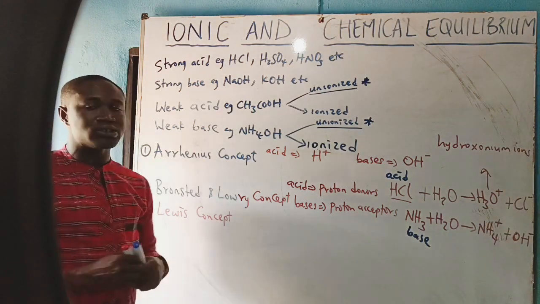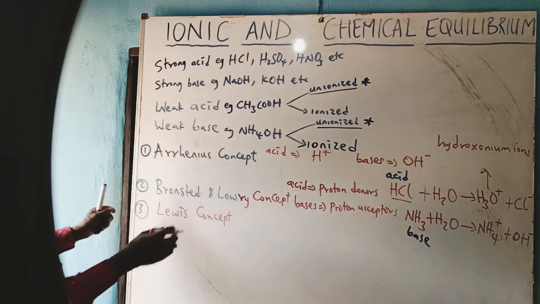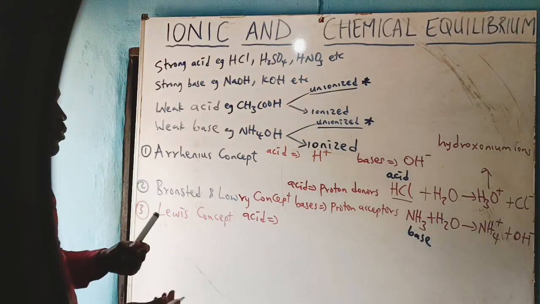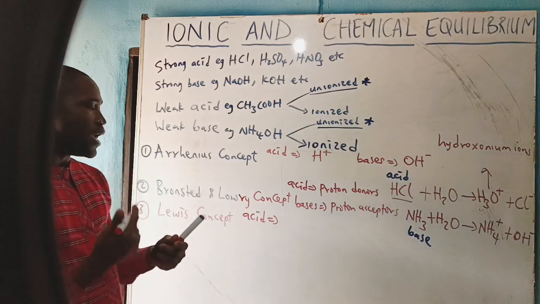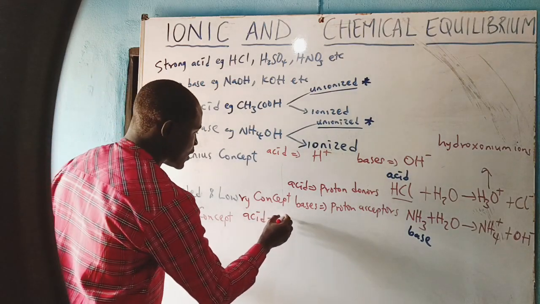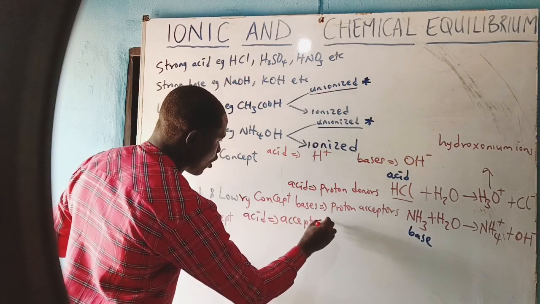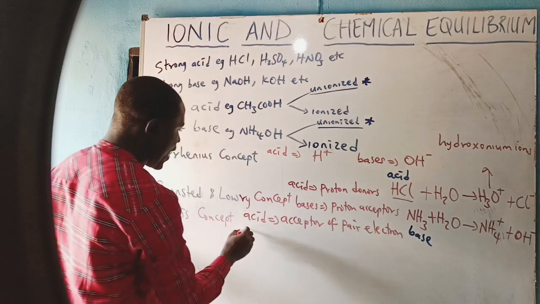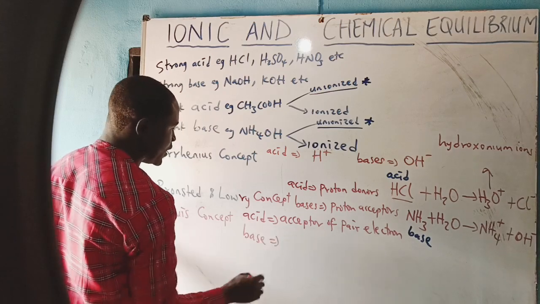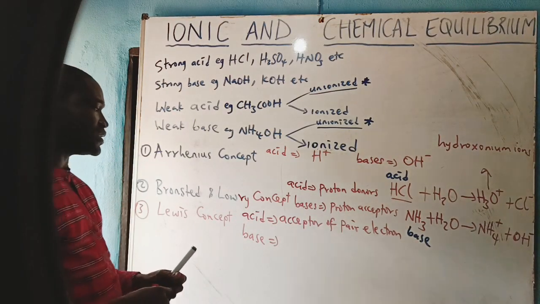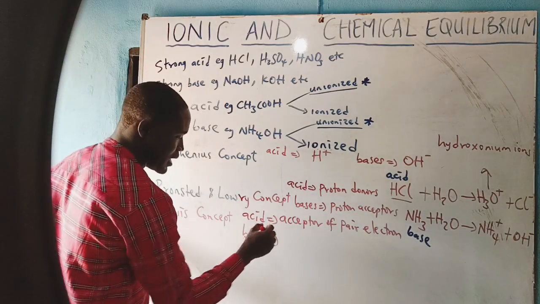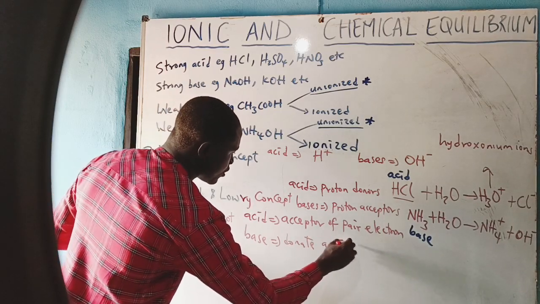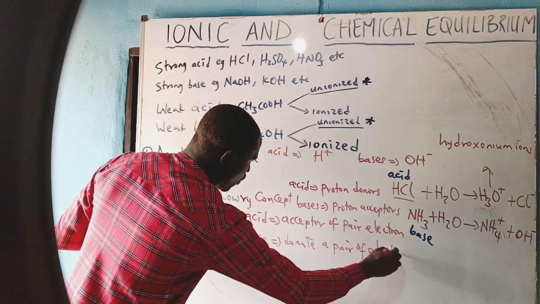Okay, then we go to the Lewis concept. From the point of Lewis, Lewis says that an acid is a substance that is capable of accepting a pair of electrons. So an acid is an acceptor of a pair of electrons. Bases are substances that have the tendency to donate a pair of electrons. How do we mean?